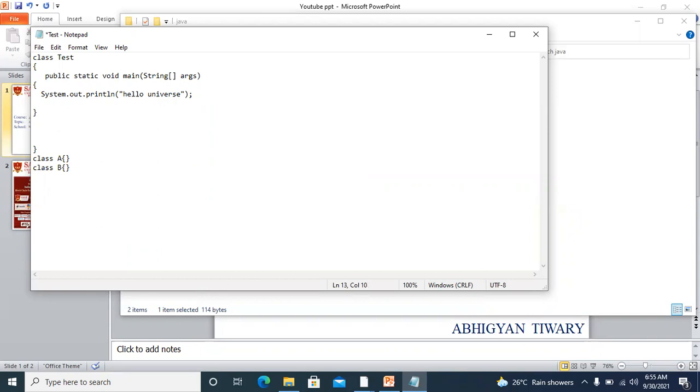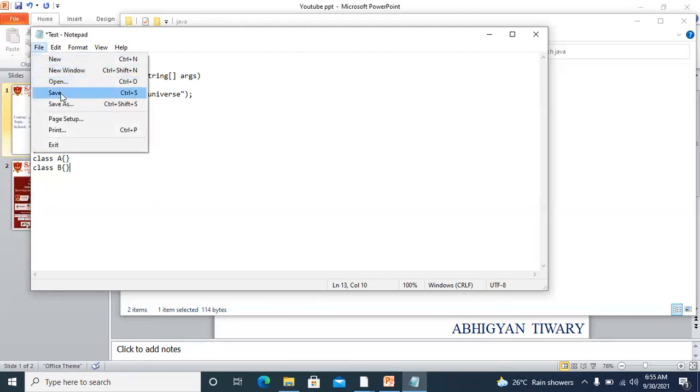So what is the best way through which we can save the file? The first rule says the class which contains the main method will have to use that class name to save the file. So I have already saved this file with the name of this class itself. Fine. So let us compile.